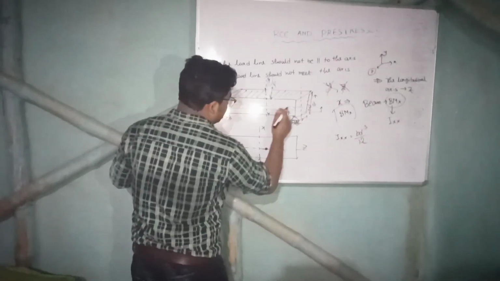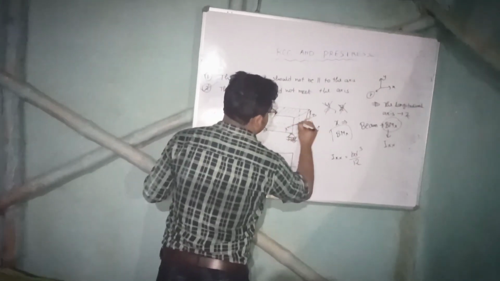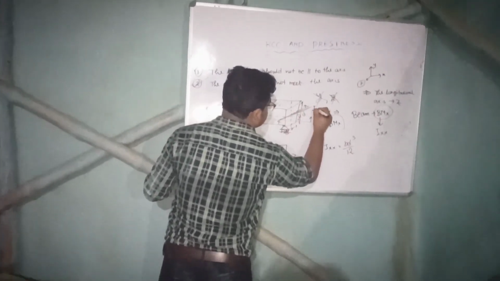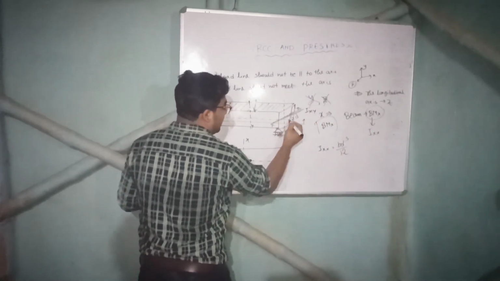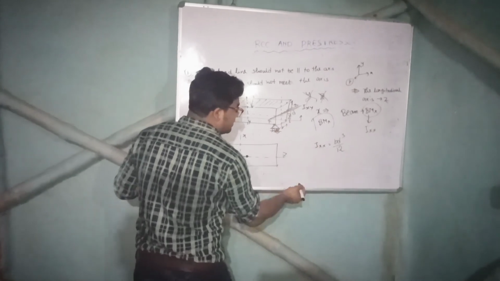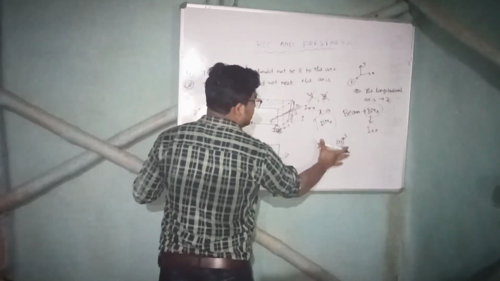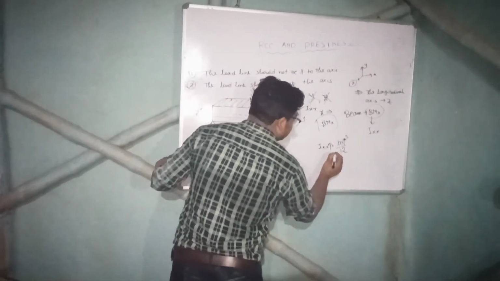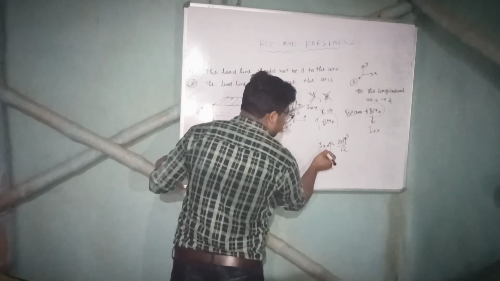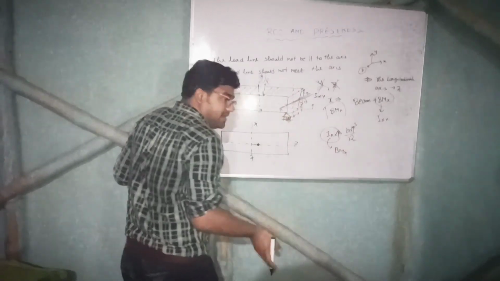What is IXX? Suppose this is the cross section. If this is XX, so this axis IXX is important. And what is the value of IXX? What is I? I is moment of inertia. I will be BD cube by 12. Now if we increase the D, meaning the depth of the beam, that is D cube will generally increase, that is IXX will generally increase. If IXX value increases, then it will cater more amount of bending moment of X.